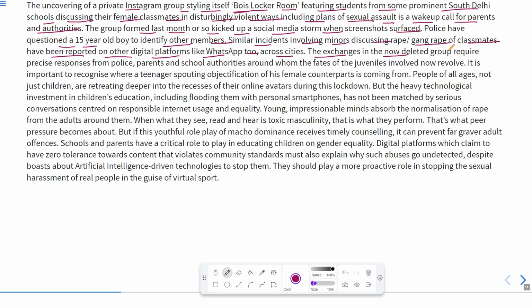The exchanges in the now-deleted group require precise responses. Precise means sharp responses from police, parents, and school authorities, around whom the fates of the juveniles revolve. Fates means future of the juveniles, or you can say those teenagers. So the police, the parents, and the school authorities, all these people should be aware about these children, these teenagers, because they are the future of these minors.